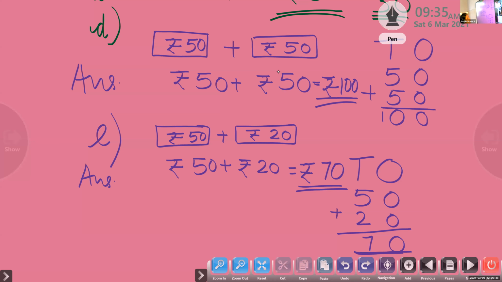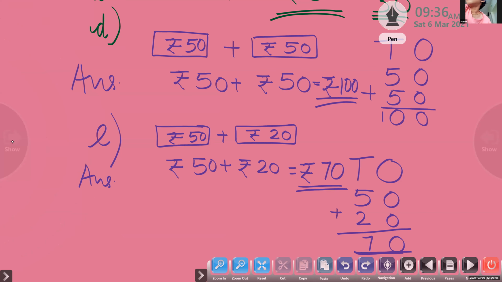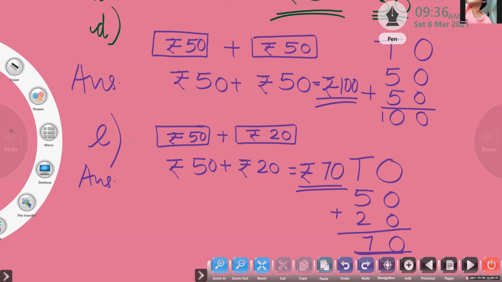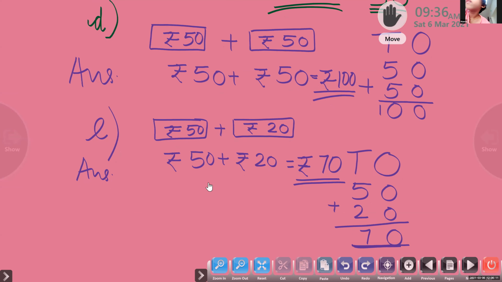Now let us have some word problems next. A revision of some word problems. Please be quiet.